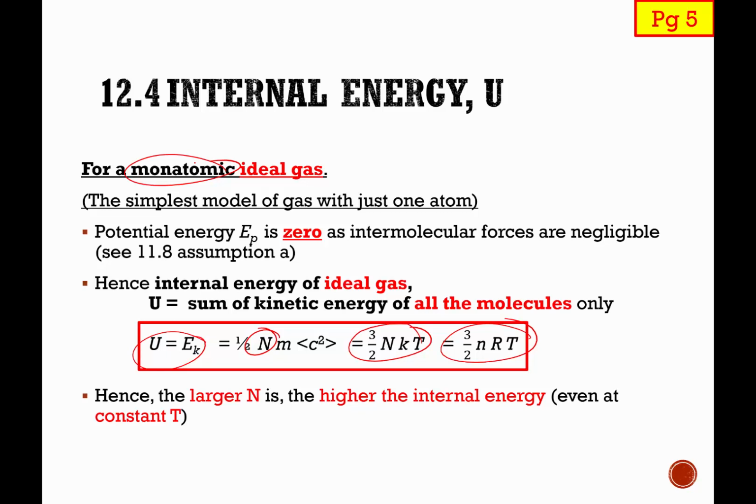So even if I have a smaller mass in liquid form, it may have a higher internal energy compared to a higher mass of the same substance in solid form. But if you are feeling confused right now, don't worry too much about it, because all these are really just additional information. I'll be happy enough if you can truly understand that the internal energy for an ideal gas is purely due to the sum of KE only, and if you know how to apply this equation correctly in A level.